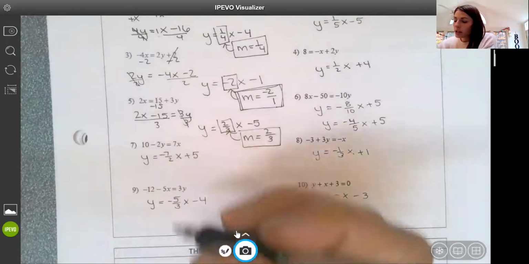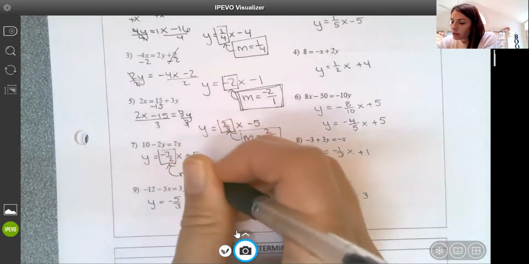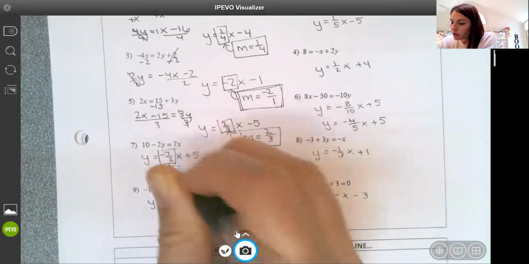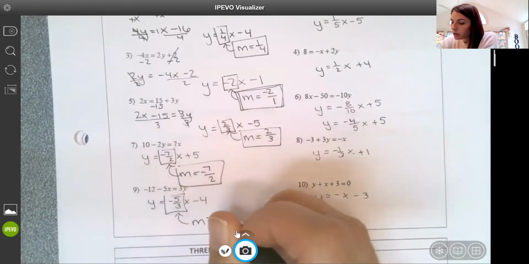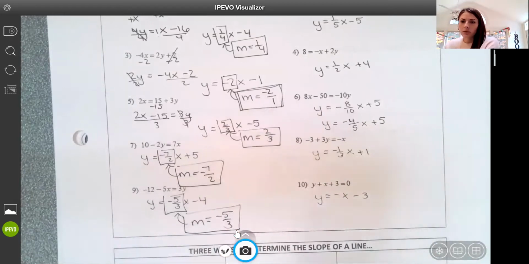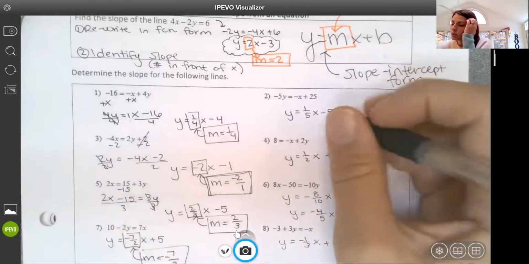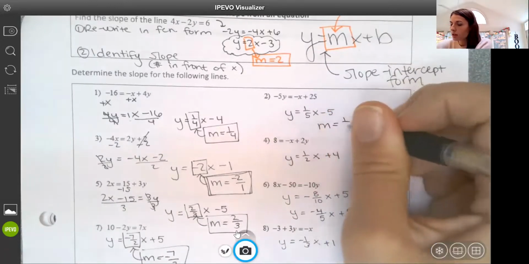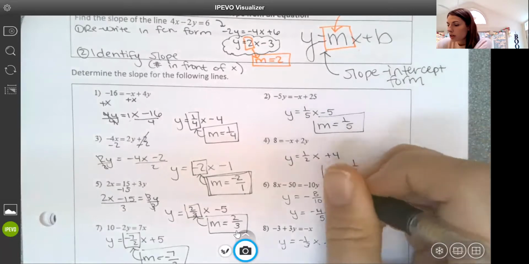On 7, rewriting this, I got a slope of -7/2. On 9, -5/3. And if your signs are off or something's off, take a moment and go back through it. Did you drop a negative somewhere? Looking at the other column of examples, I have a slope of 1/5 on 2, a slope of 1/2 on 4.